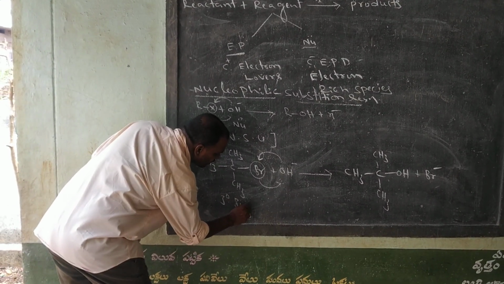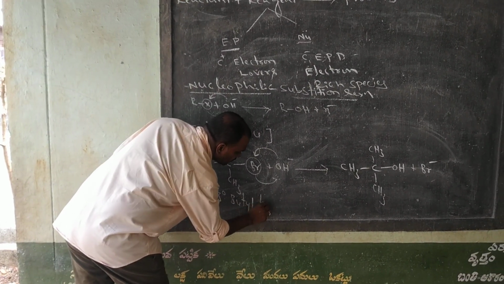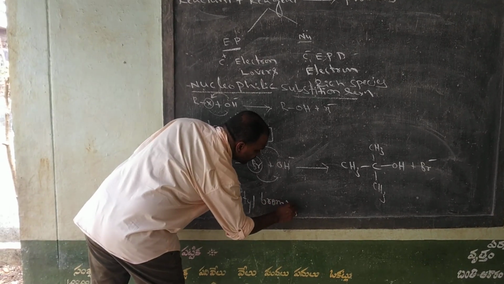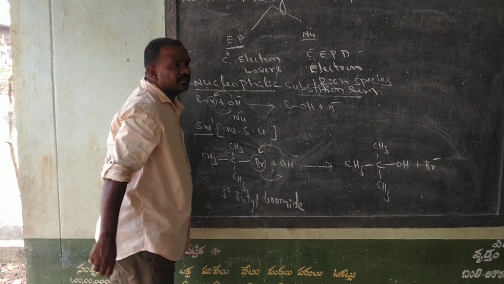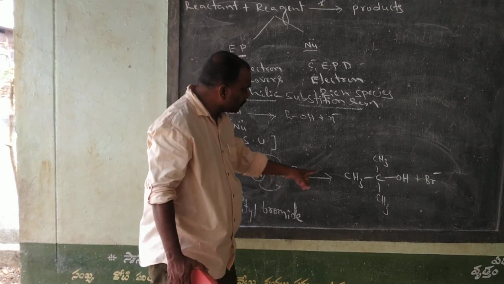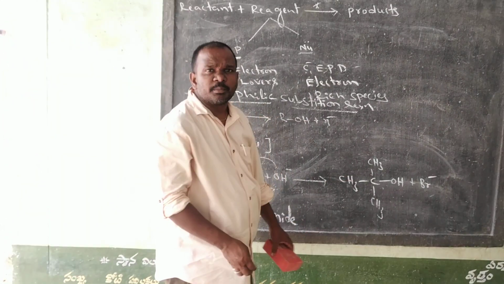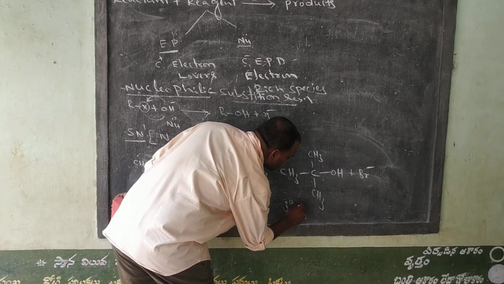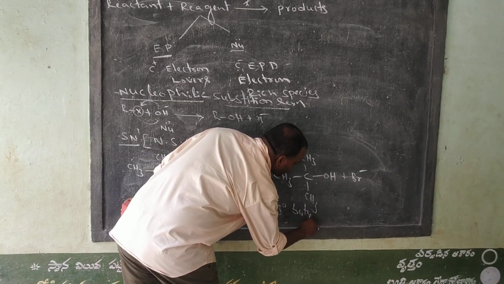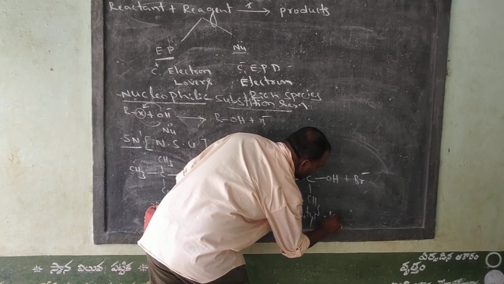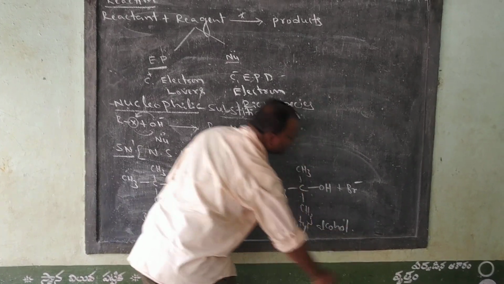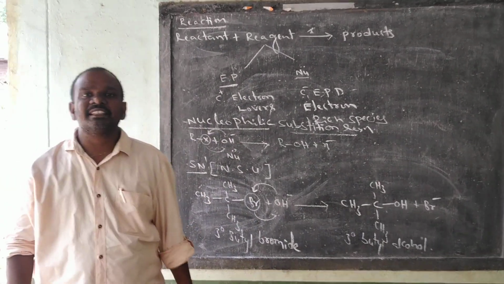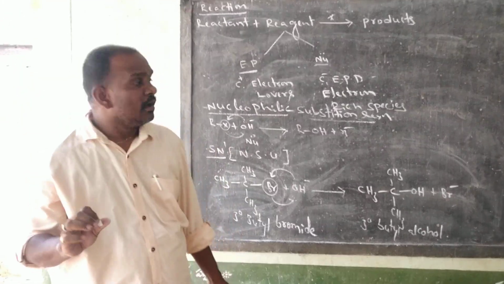Tertiary butyl bromide. In the place of Br, what group is obtained? OH group is obtained. Then it forms tertiary butyl alcohol. This is the SN1 reaction.